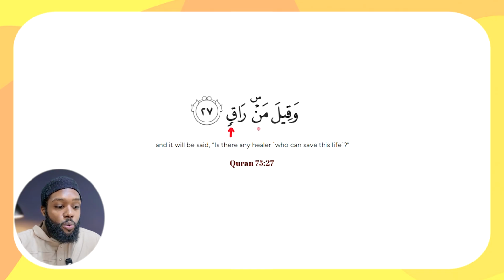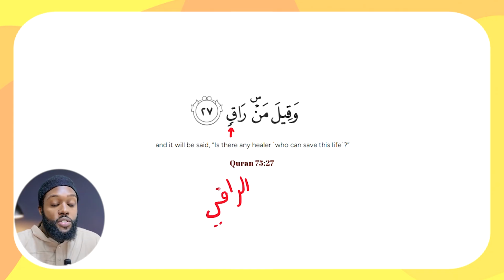And so the actual word here is ar-raqi, right? A term that I'm sure we're all familiar with, right? Someone who does ruqya. So in this moment that the soul of this person is being taken, it will be said, is there anyone who can do ruqya? Is there anyone who can cure him, right? Here, raqin is clearly nakira, right?